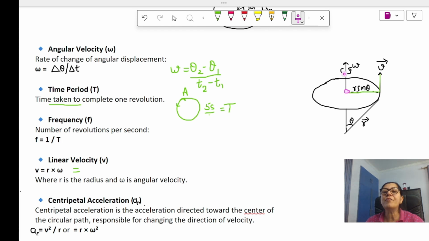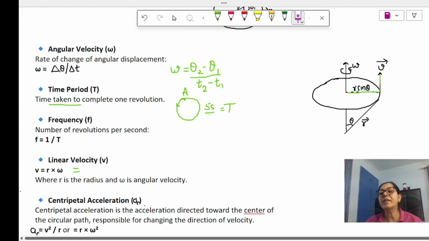Omega is the velocity with which it changes its direction, that is the angular velocity. So how are they related to each other? They are related like v is equal to r times omega, where v is the linear velocity, r is the radius of the circle, and omega is the angular velocity. Fine, so we'll go further.